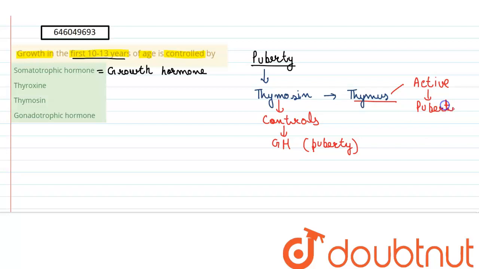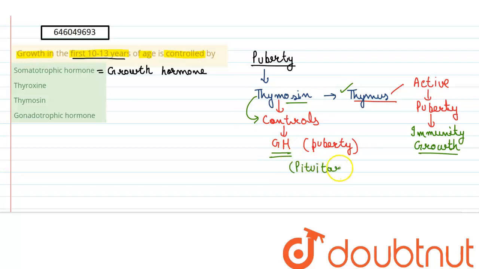So it is active at puberty and it contributes to the development of the immune system in the body. It boosts immunity and it also affects the growth of the overall body. So this thymosin, which is released from the thymus gland, controls the release of growth hormone from the pituitary gland, and this growth hormone then controls the overall growth and development of the body. So the right answer here is option C, that is thymosin.